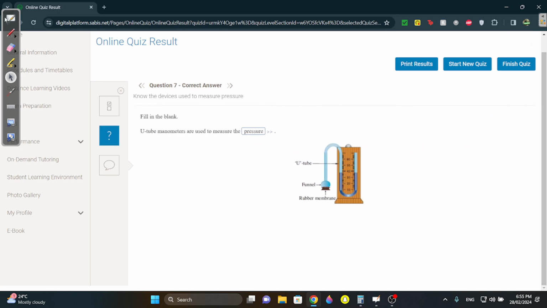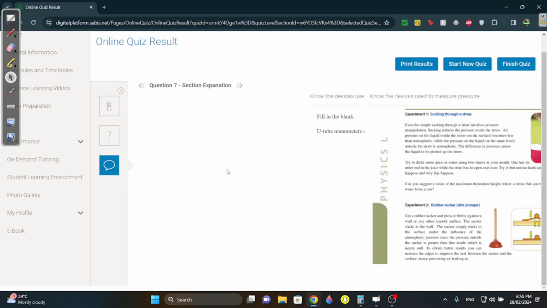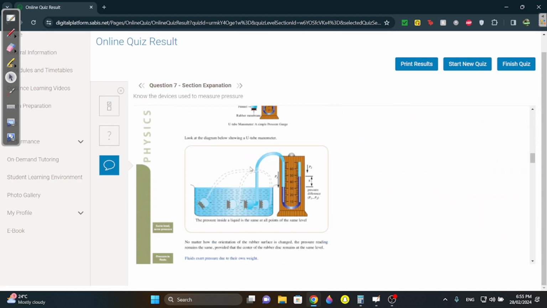They all mean the same thing. Measuring pressure. I want to see if I can show you from this section.